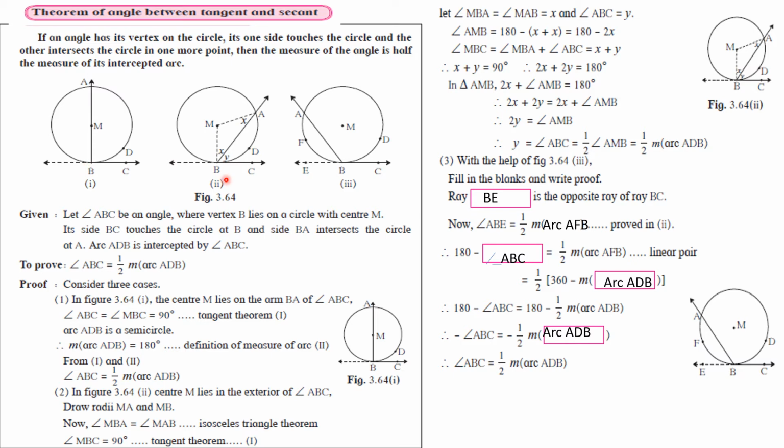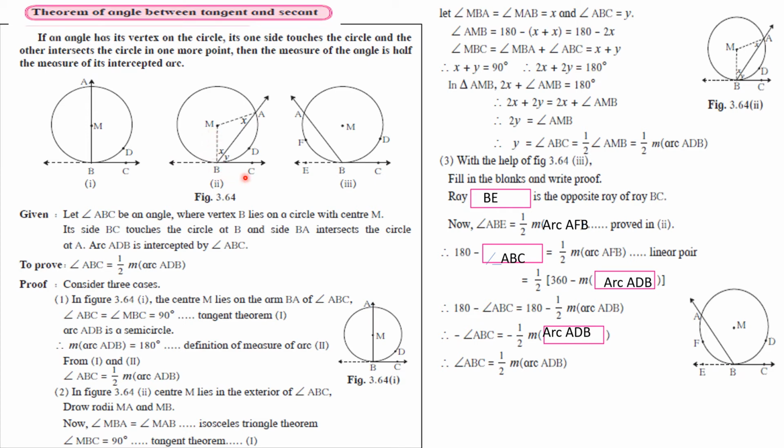Now observe case 2, that is M is center of the circle and M lies in the exterior of angle ABC in the second diagram. Radii MA and MB, radii of same circle. So angle MAB congruent to angle MBA, each x degrees, and triangle MAB is isosceles triangle.